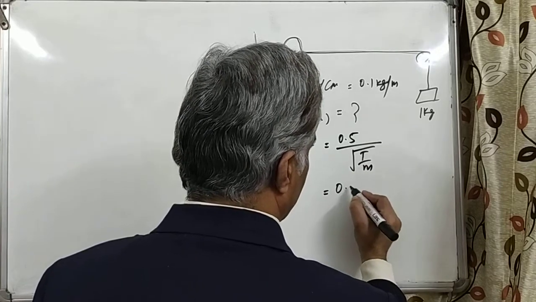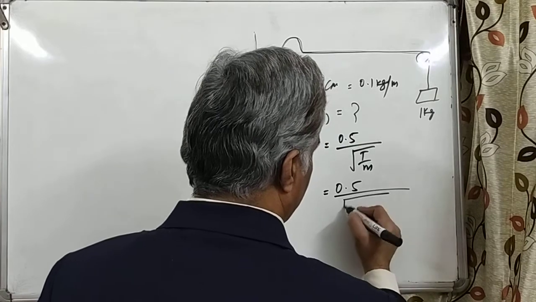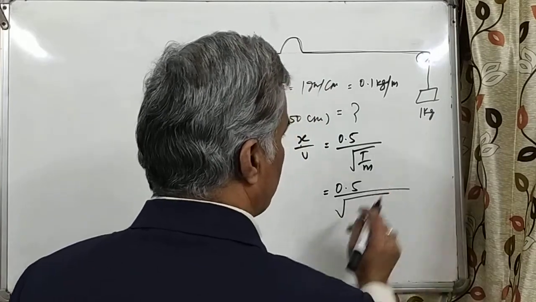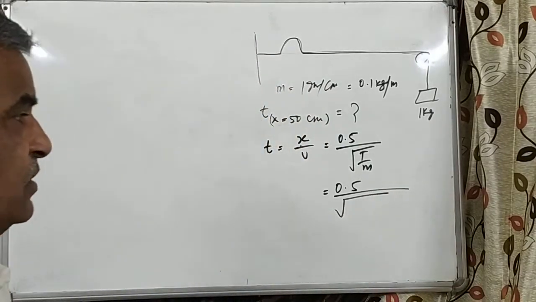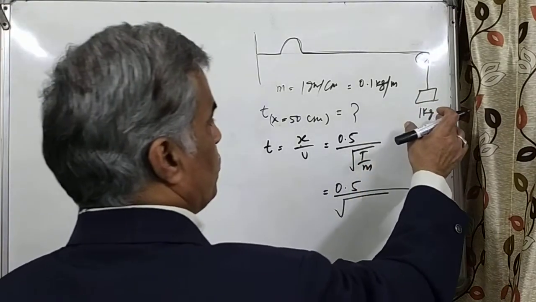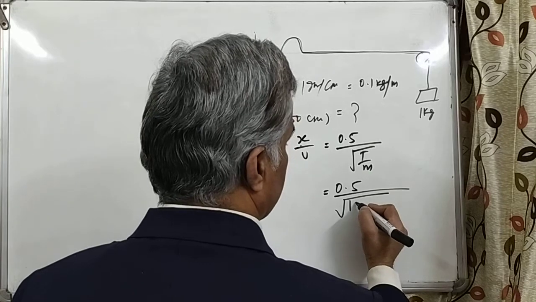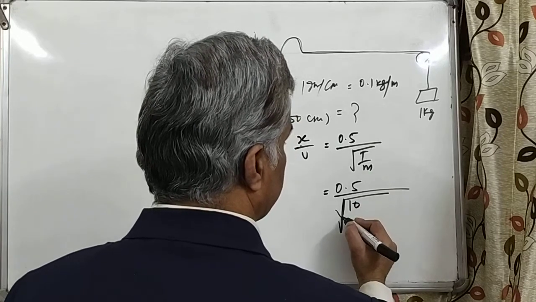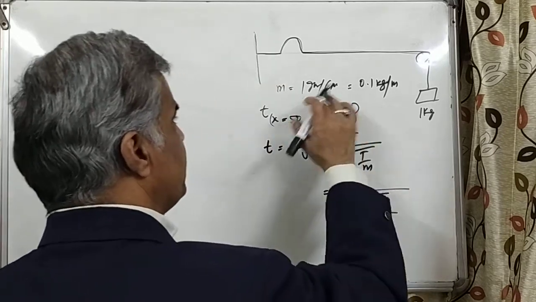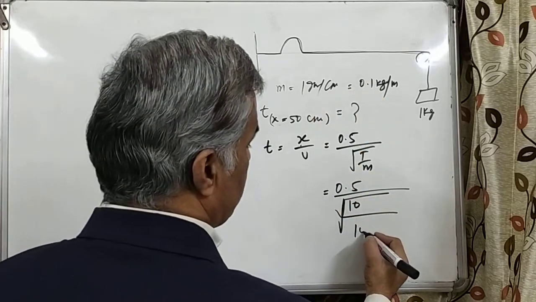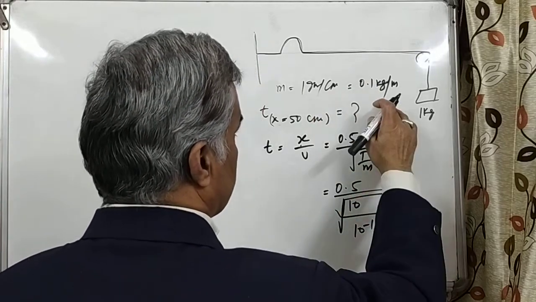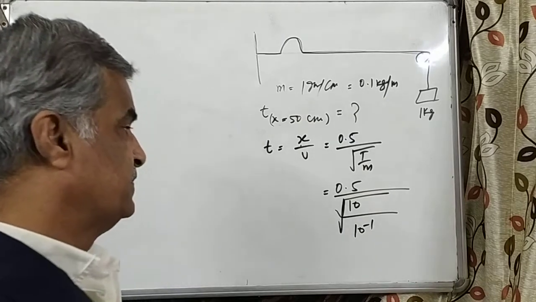This is 0.5 upon root of tension due to 1 kg. So tension is mg, which is 1 into g, that is 10, upon linear mass, which is 10 to the power minus 3 kg per meter.